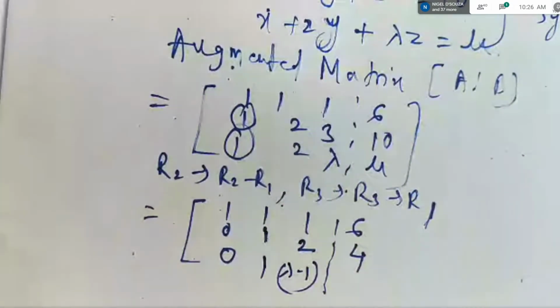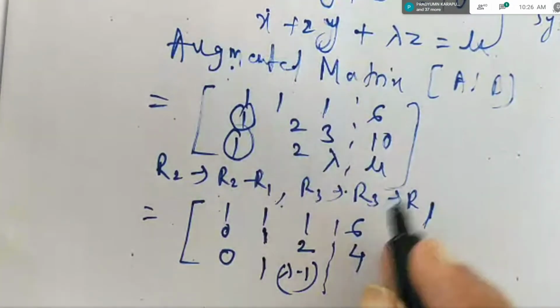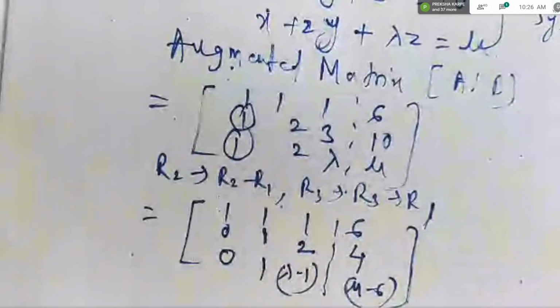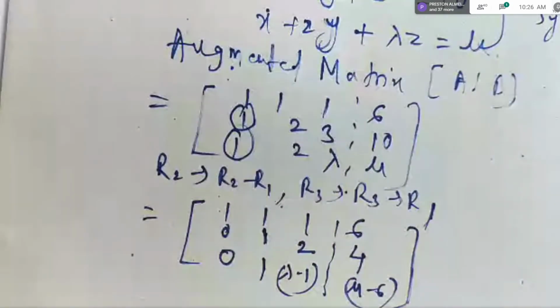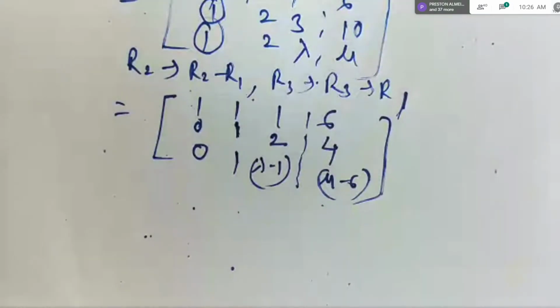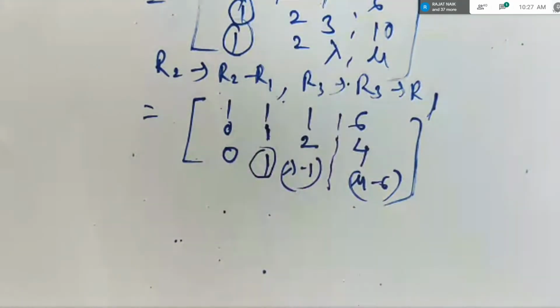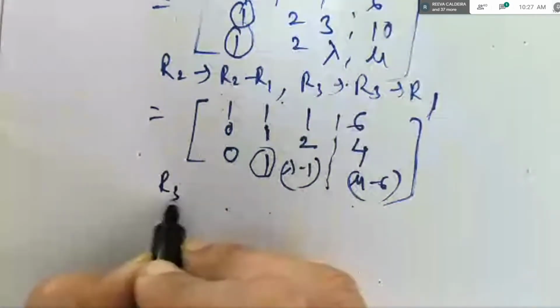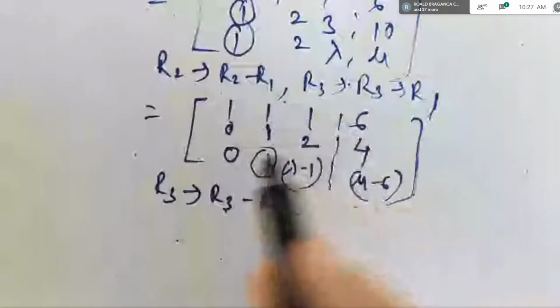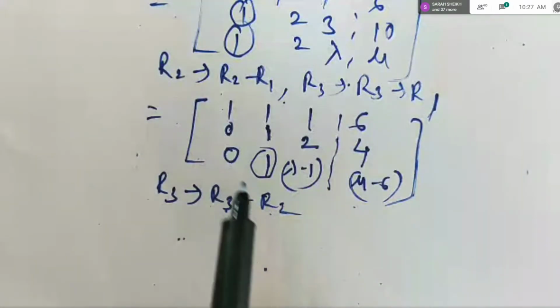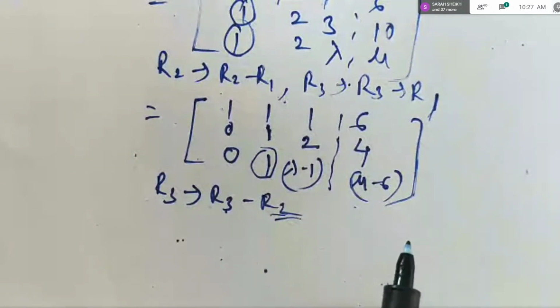So be careful here, you have unknowns. And mu minus 6, R3 minus R1. So same transformations I am doing, but along with the unknowns. That is the only difference here. Now this is not still echelon form unless you make this element 0. You will get increasing number of zeros in the beginning of every row from the second row onwards. So let us do the transformation R3 changes to R3 minus R2. Don't do R3 minus R1, because for the first column this number will become minus 1. That's why you have to take help of R2, not of R1.